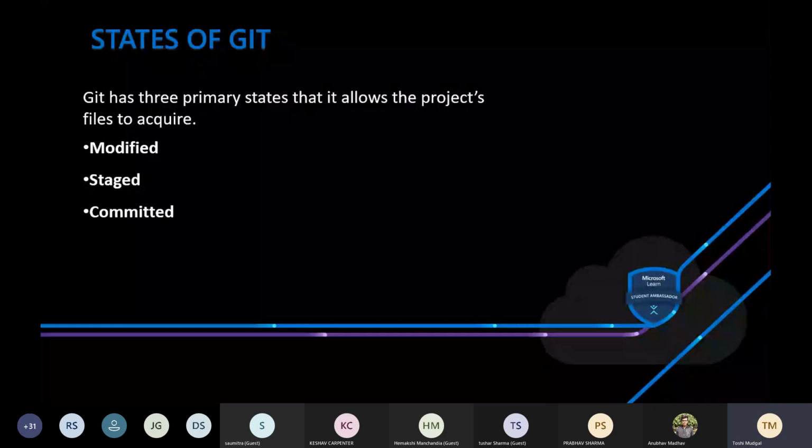Modified is basically that a file you change, but the changes have not been marked yet by Git. These changes won't become part of your next snapshot, they are not saved, you can say. Staged means they have been tracked by Git and will be marked as such in the next version. And committed means that the changed files have successfully become part of the latest snapshot.